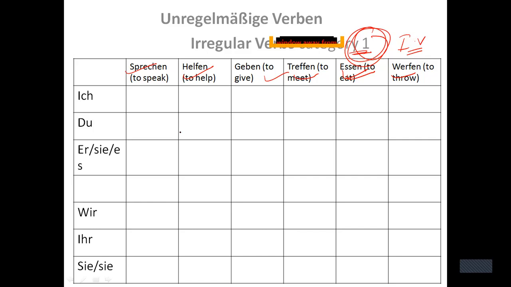Note down these 6 verbs and conjugate them as per the rule of category 1, and you have to memorize that these 6 verbs belong to category 1. Do this conjugation in your notebook and post your answers.